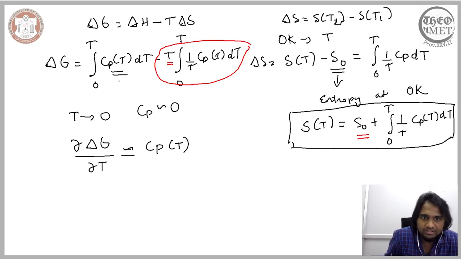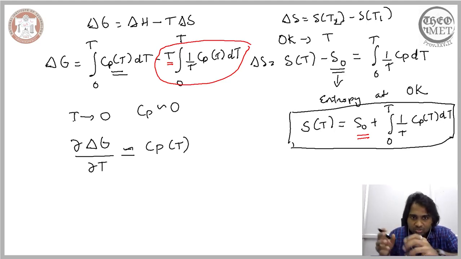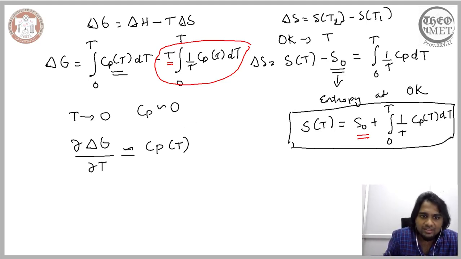Taking the partial derivative of the change in Gibbs free energy with respect to temperature, it is equal to the heat capacity at that temperature. So when we are considering the temperature range close to absolute zero, the change in the Gibbs free energy with respect to temperature will also be 0.